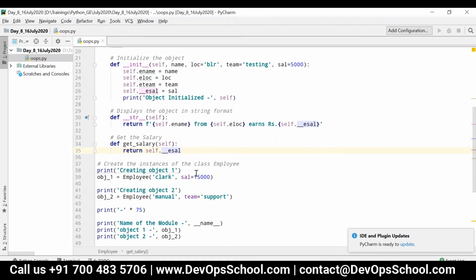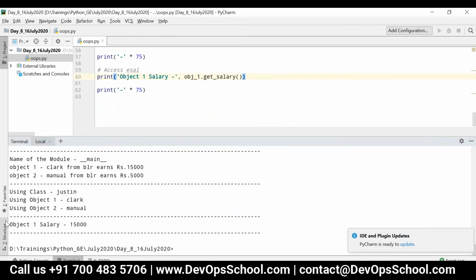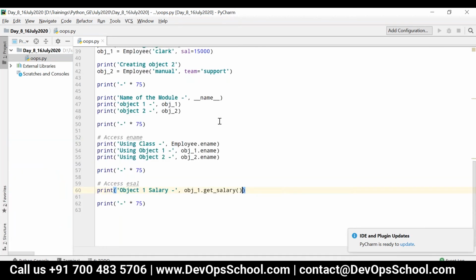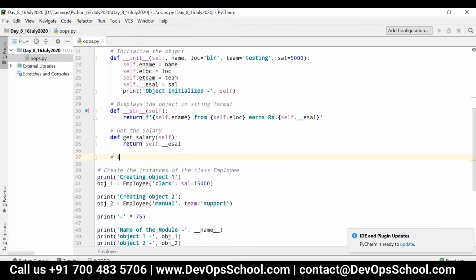All right, so now what we can do, instead of accessing the salary using the variable name, I can just write get salary. All right, so now you can see the output. Object 1 salary is 15,000, and similarly, if you want to modify that, I can define my own method.